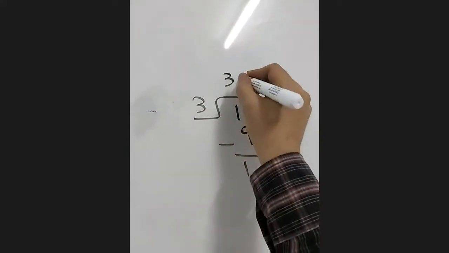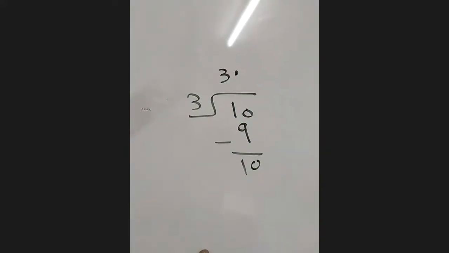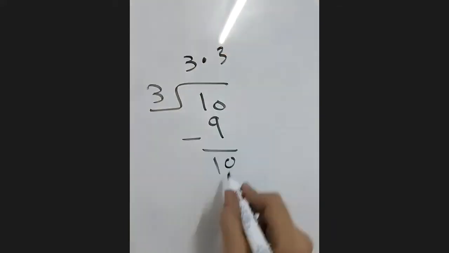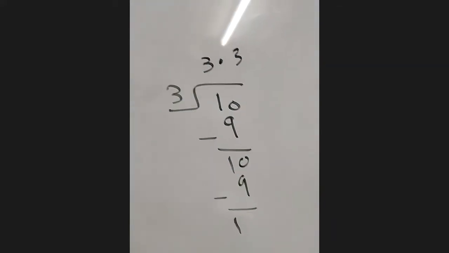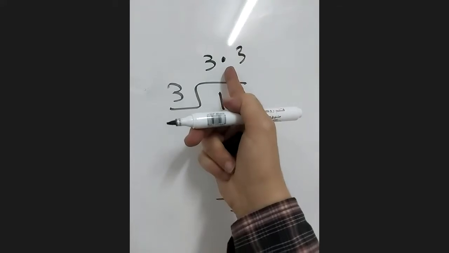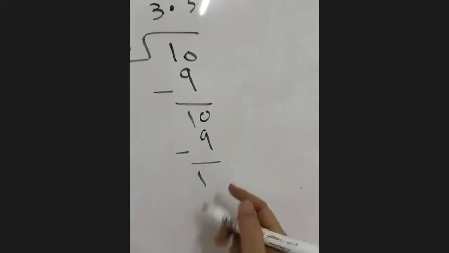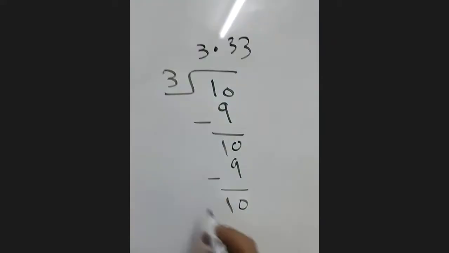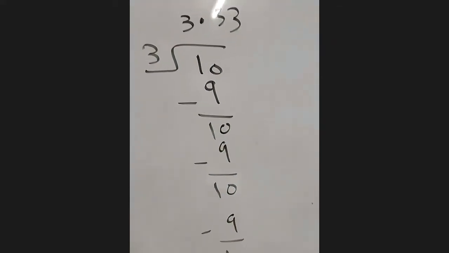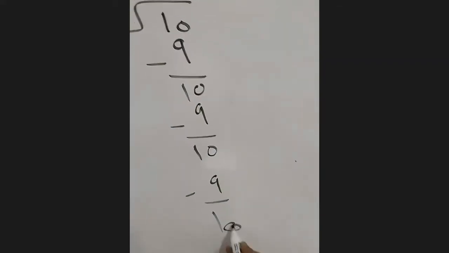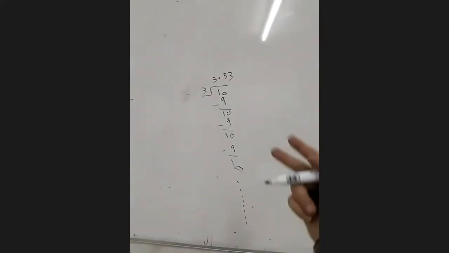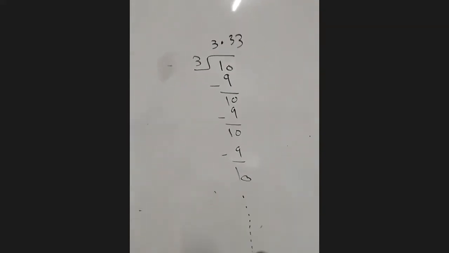Now I have the decimal, so I can put 0. I don't put another decimal. 10 divided by 3, 3. 3 times 3 is 9. Subtract, 1. I have the decimal, 10. So it stays 1, 10, 3, 1, 10, 3, 1, 10, 3, and goes on forever.